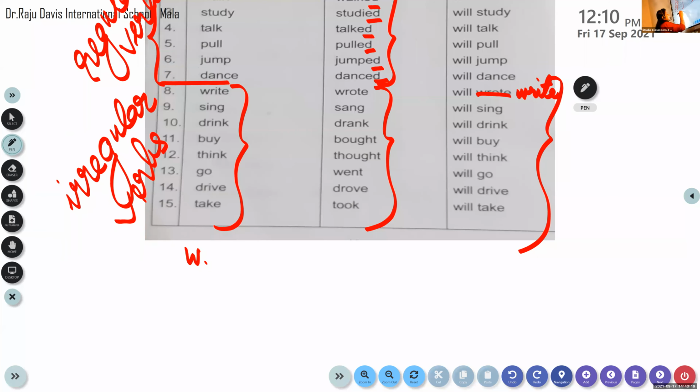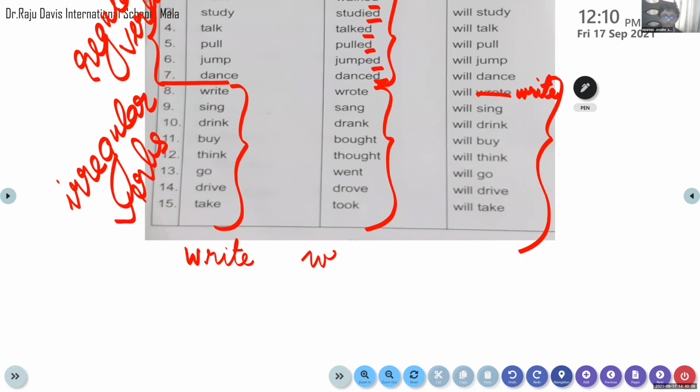Write. What's the past tense form of write? It is wrote. Yes, wrote. The past tense form of it is wrote, and the future tense form of it is, add will before the base form of the verb. Will, and write, will write. So this is how you have to write it. Carry on writing.